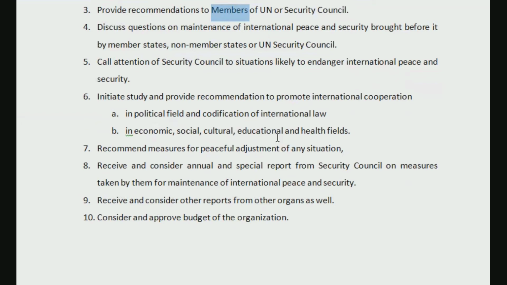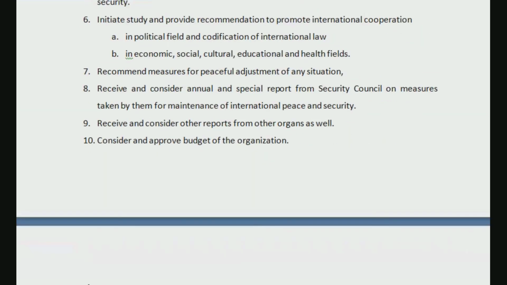In economic, social, cultural, educational, and health fields, right? So in all these different fields, how we can achieve better international cooperation, regarding that also there may be a study to provide some suggestions, so that it can be taken up.